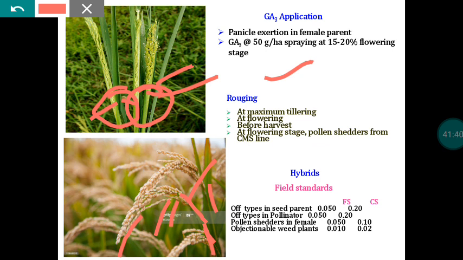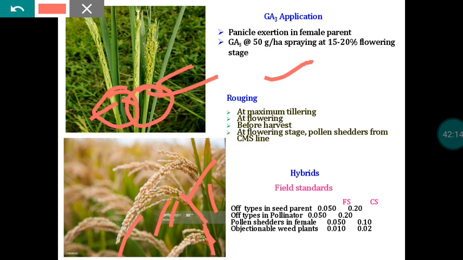Two times we have to apply. Today we apply, and the next day morning also we have to apply the GA3. The mechanism behind panicle exsertion, in the case of GA3 applied to the female parent, is that GA3 induces internodal elongation, which is the main physiological property taken care of by GA3. GA3 is also used for breaking genetic dwarfism. So if you apply GA3, internodal elongation will take place.